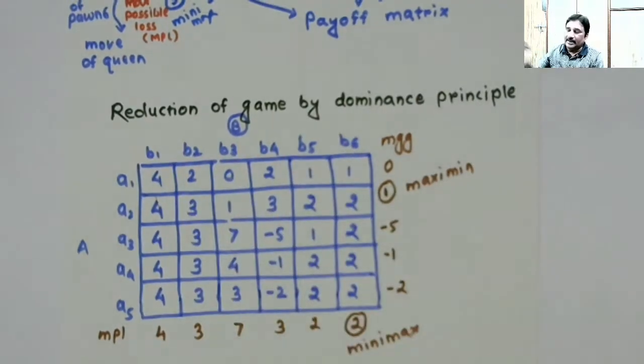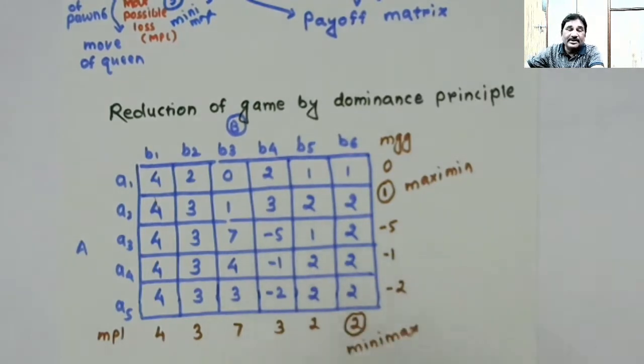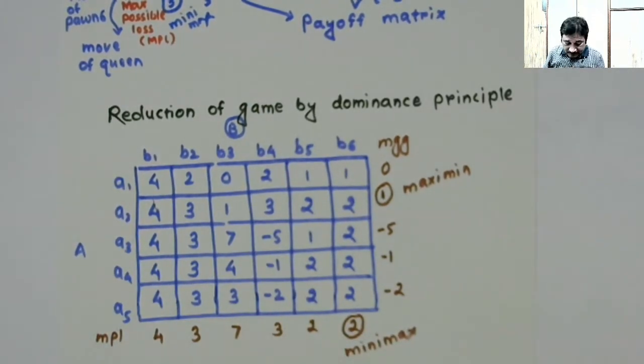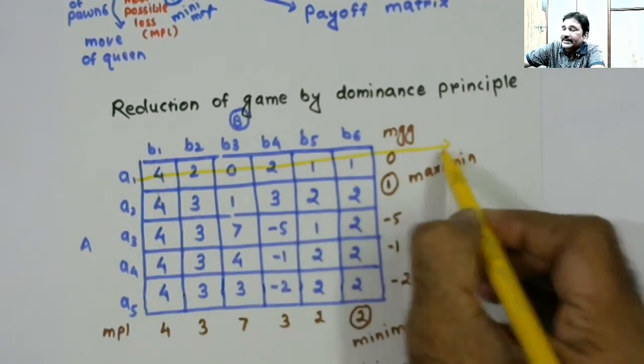So we are finding that all the gain values for course of action A2 are better as compared to the gain values for course of action A1. So in the presence of A2, A1 will never be played. If it is never going to be played, then we can eliminate A1. Because it is not going to get played, it will never be used. I will be eliminating A1.